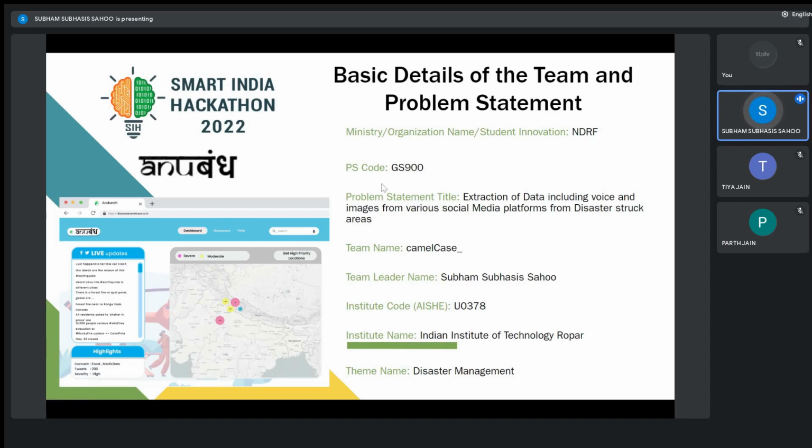So we came up with our project Anubandh for this problem statement, and here is the dashboard of our project Anubandh. We'll be explaining our prototype in much more detail further in the slides.